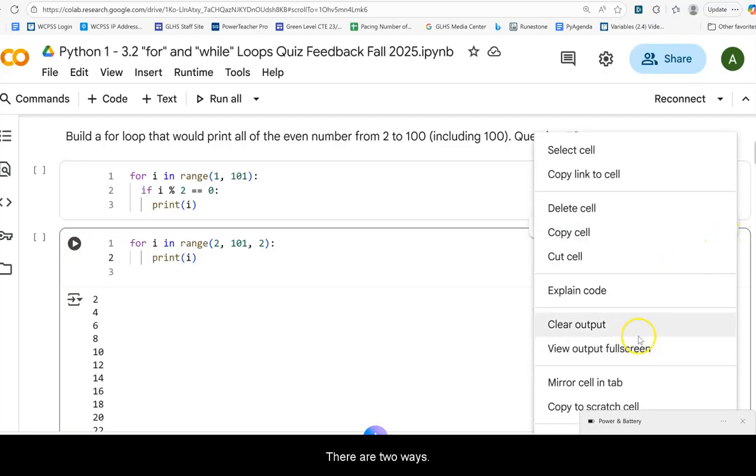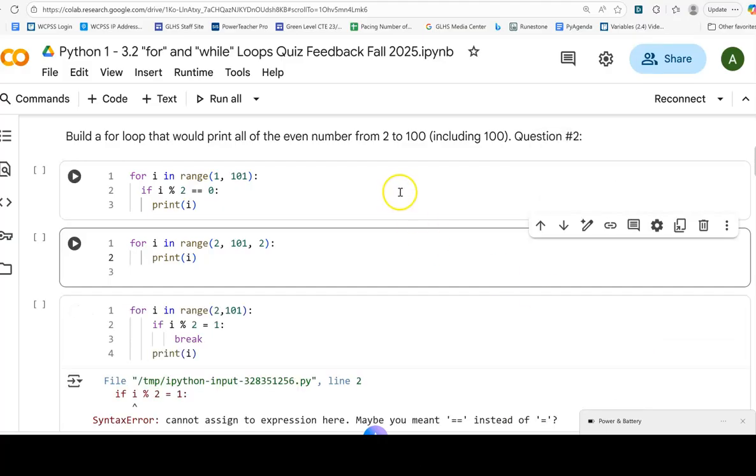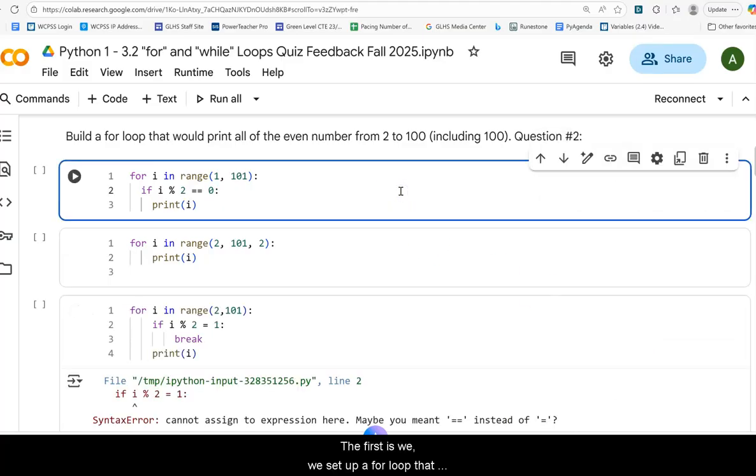There are two ways. The first is we set up a for loop that brings I in, which is a local variable. That's going to bring I in starting with 1, all right, inclusive 1, and going up to 100, up through 100. So it's going to bring each of those numbers in.